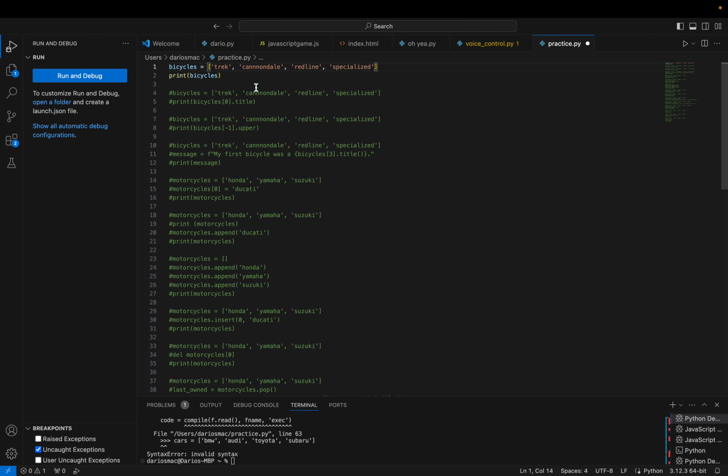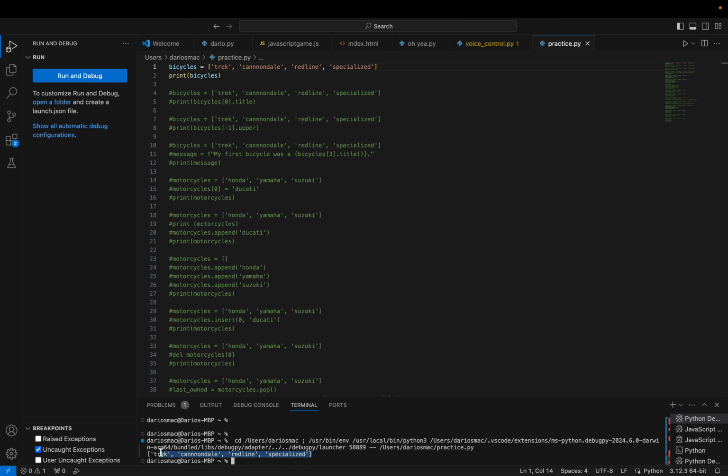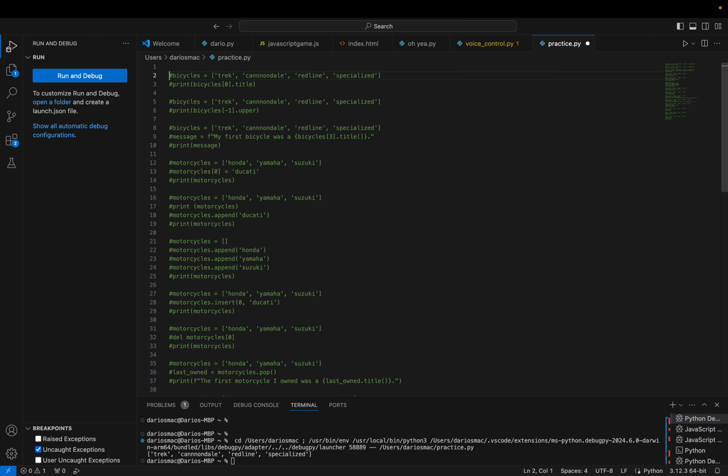If we did print, parentheses, and then double quotes like Dario or something, that would take away the parentheses and double quotes. So let's see what happens. Run debug. Trek, Cannondale, Redline, and Specialized. So those are all bike brands, and it just made the list, kept it the exact same as I put it. That's the simplest way of making a list.